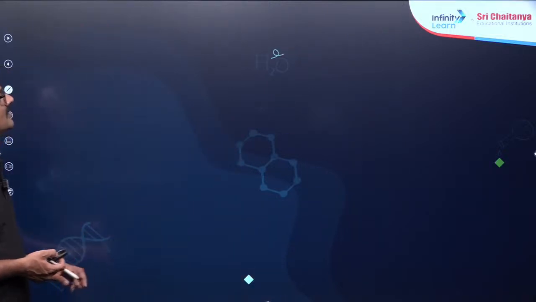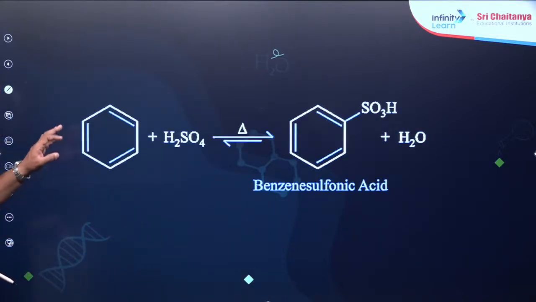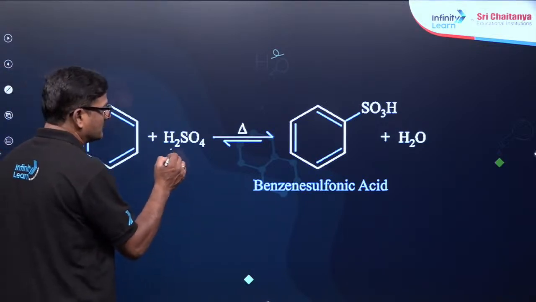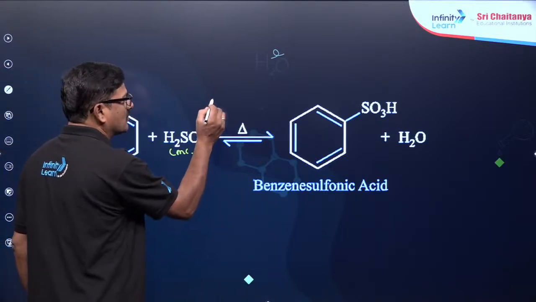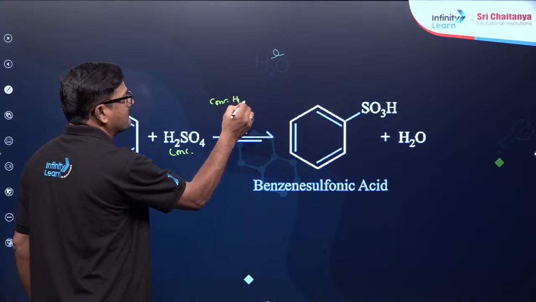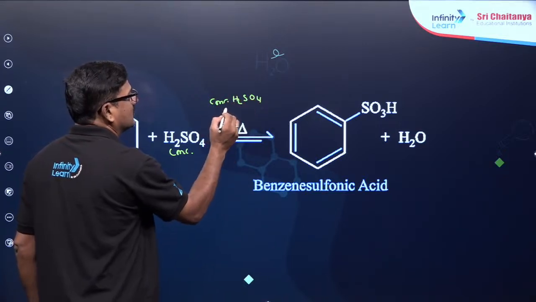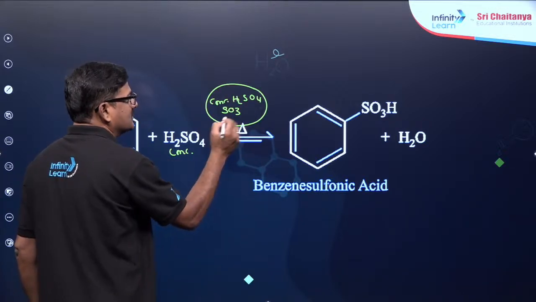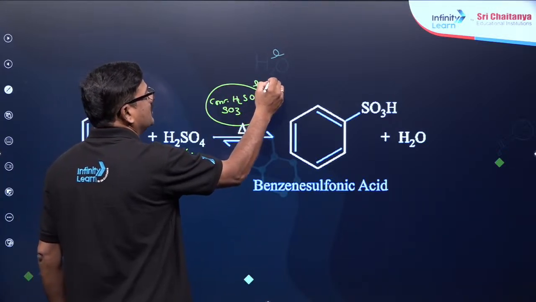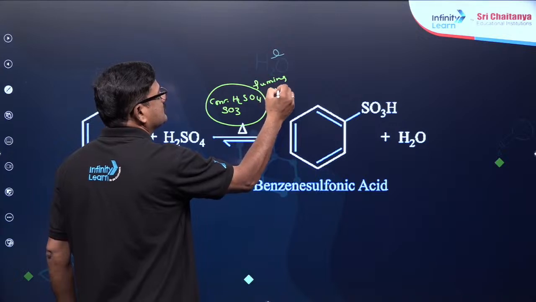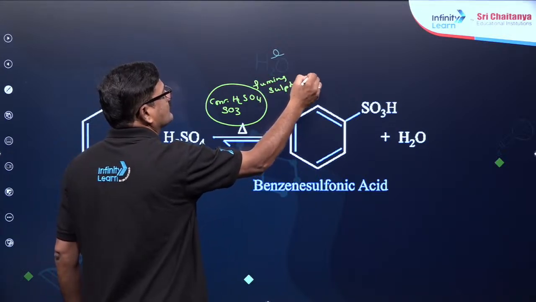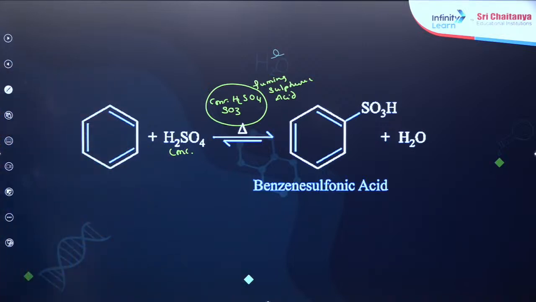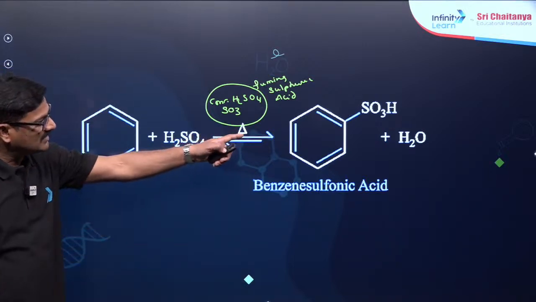So what happened when this concentrated H2SO4, you have to use concentrated H2SO4 and sulfur trioxide mixture, you can say it is fuming sulfuric acid. It is called fuming sulfuric acid. This fuming sulfuric acid is going to react with benzene to give rise to benzene sulfonic acid.